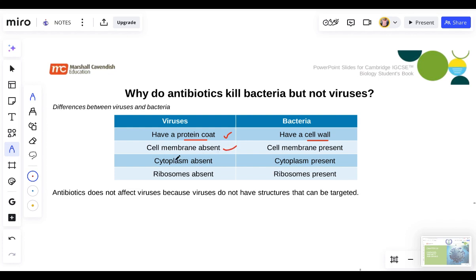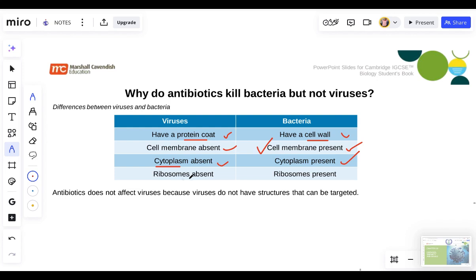The virus has no cell membrane, meaning they don't have it in them. But bacteria have a cell membrane. Now, virus don't have cytoplasm. Remember, virus cannot live on its own. Cytoplasm is absent. But bacteria have cytoplasm. Remember, bacteria can live on their own, but virus cannot live on its own.